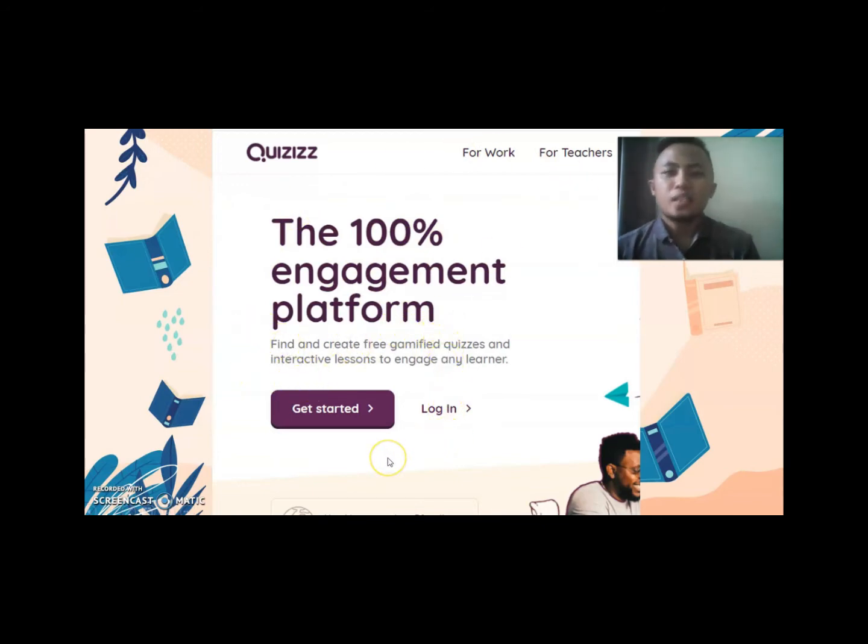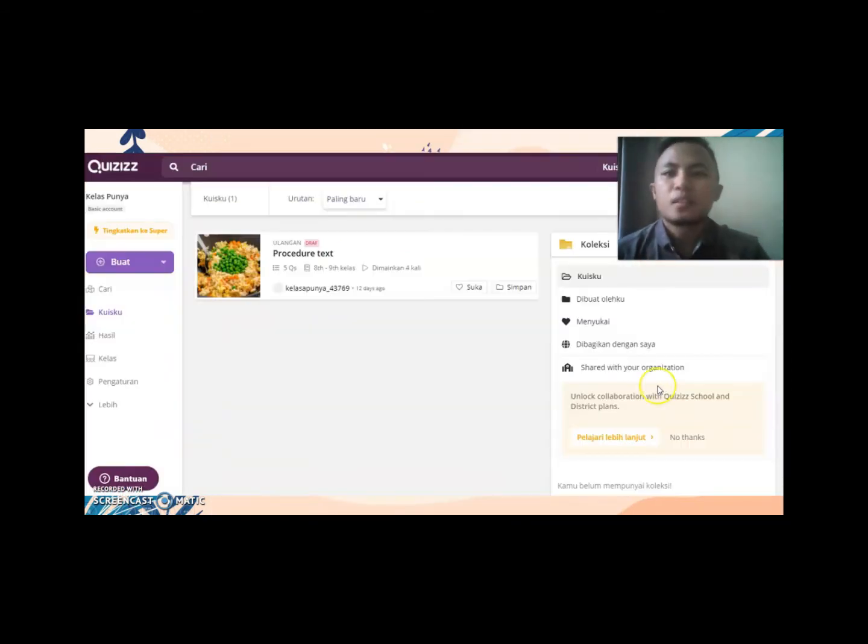And if the teacher doesn't have an account, they have to click this get started. Or if the teacher has already had an account, they have to click this login. Okay, next. Then here, if the teacher has already logged in, this is the appearance of the quizzes itself,